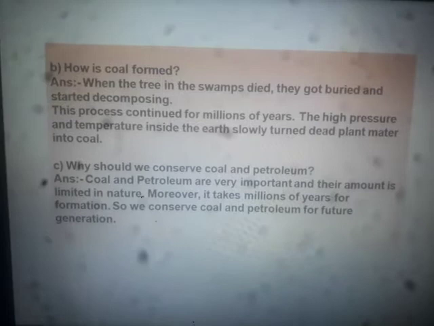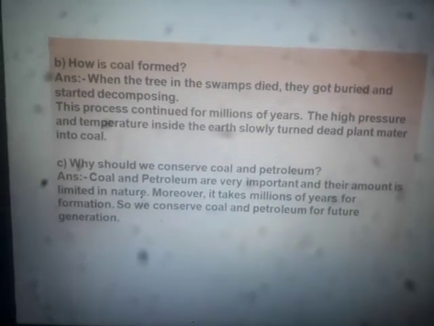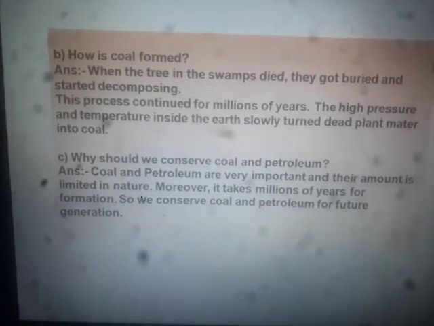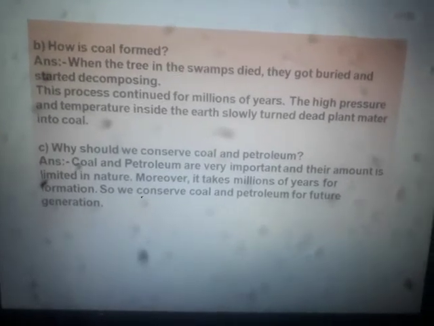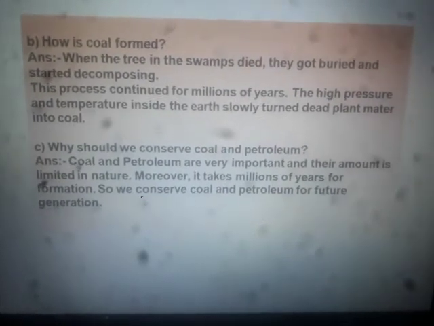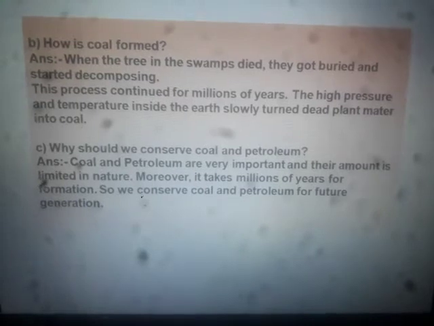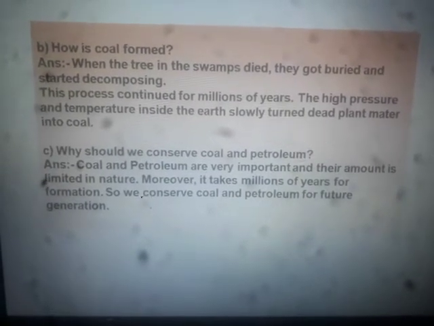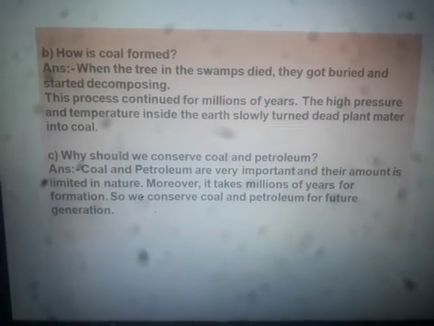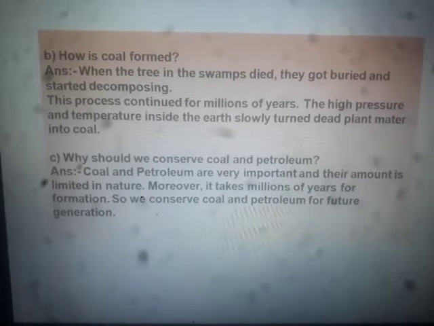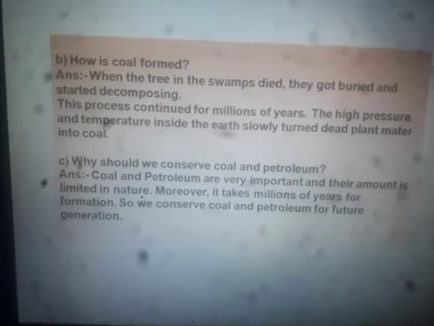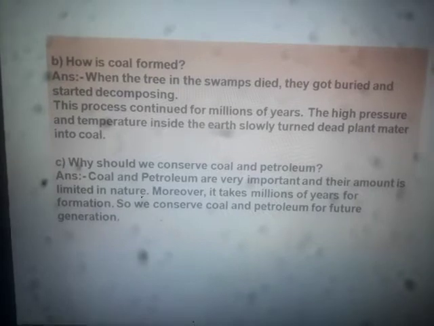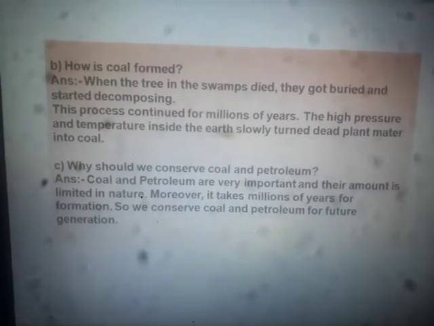Moreover, they need to be extracted from the earth, where they were formed over millions of years. It's not a question of one day, one month, one year, or ten years. It takes millions of years for coal and petroleum to form inside the earth.